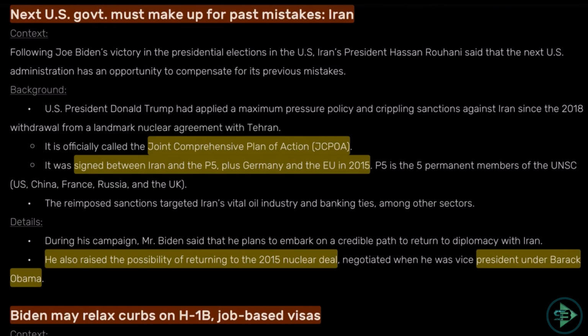But then Donald Trump has reinforced all these things and now Iran wants Joe Biden to take out all these things and again look back at Joint Comprehensive Plan of Action, which was under the leadership of Barack Obama. So just know these basic terms. What is a treaty? What is the nuclear deal between Iran and US? Where is it right now? Because they can pick up anything from this and that can be part of your question.